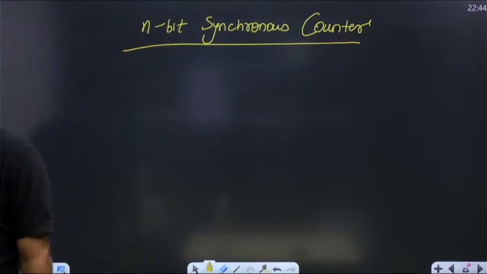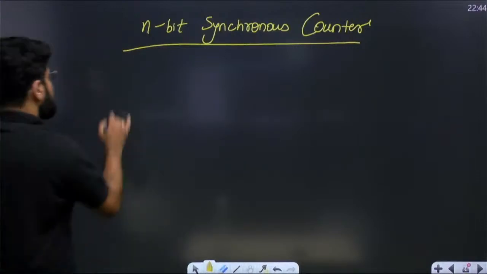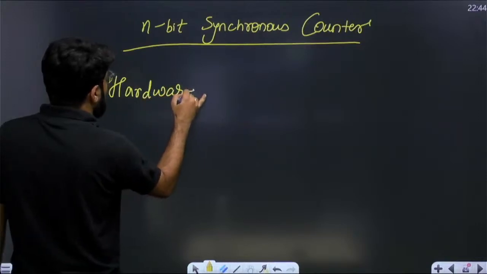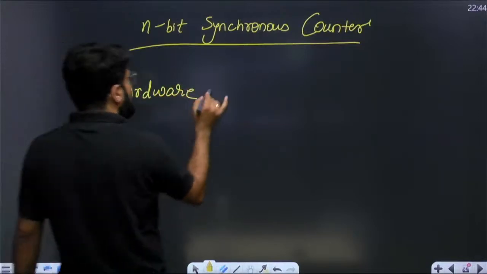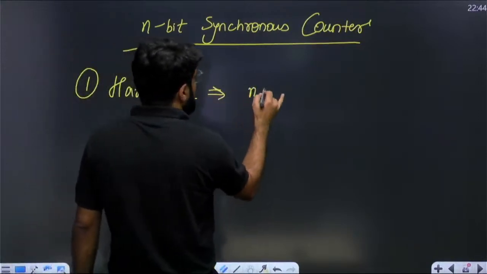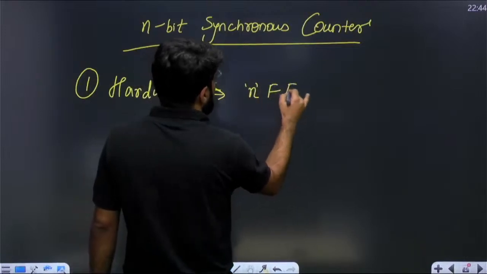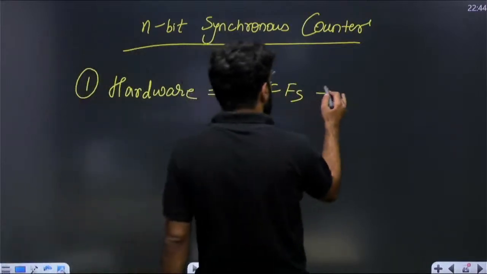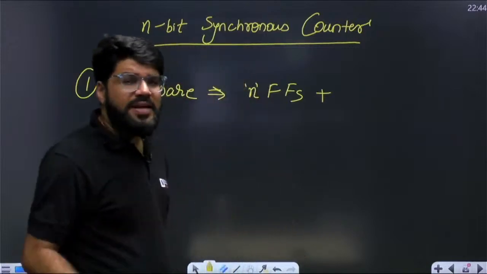N-bit synchronous counter. What is the total hardware required? Two formulas I will give you. Hardware was important to show, so I have shown you. The hardware consists of n flip-flops. Every bit requires 1 flip-flop plus some AND gates. How many AND gates?